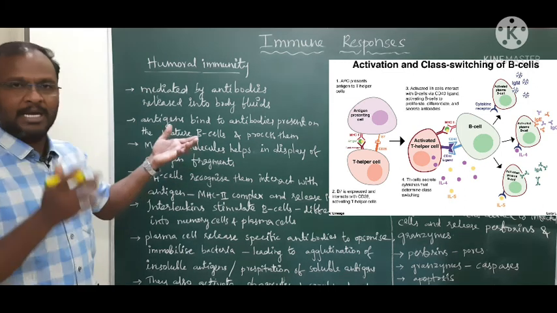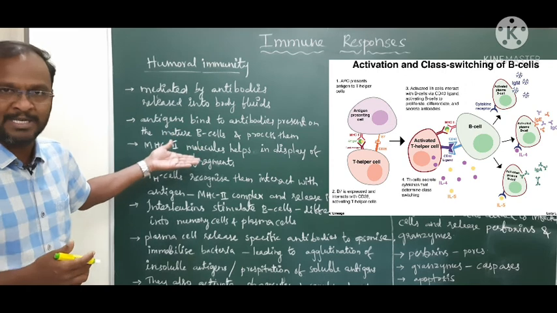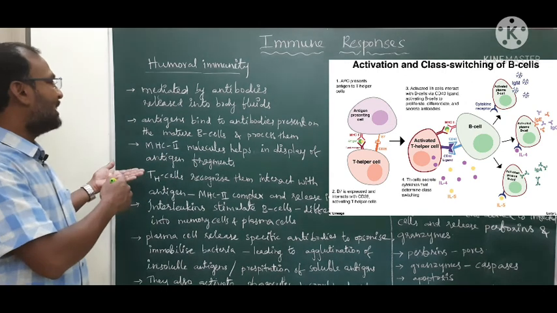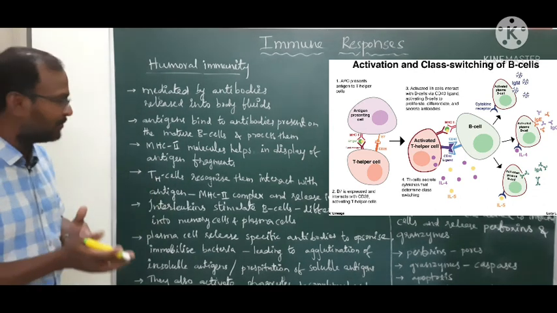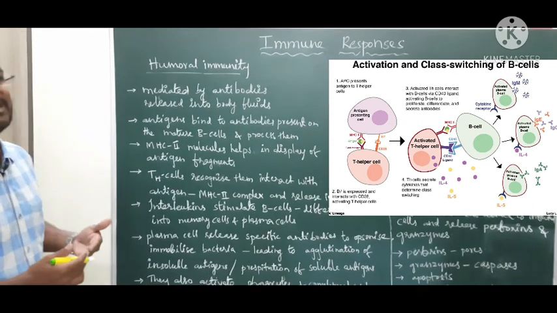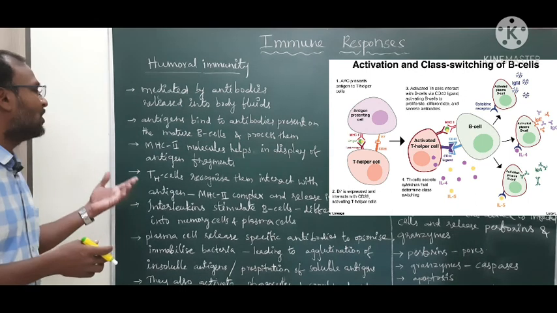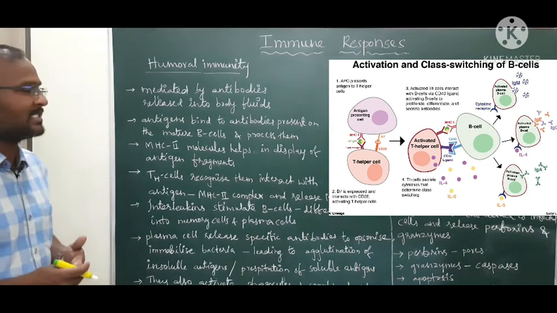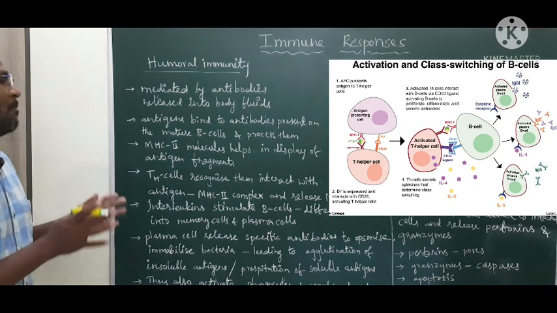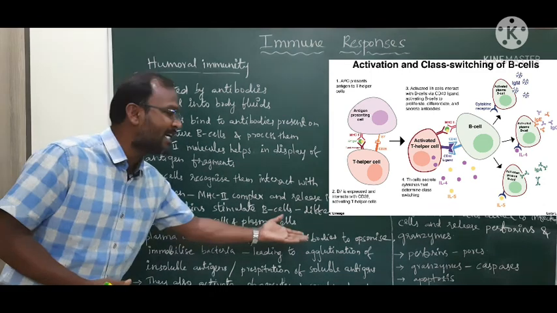First of all, see, it is a chain reaction. Simply, first antigens bind to the antibodies which are present on the mature B cells, and these mature B cells process them. Then with the help of MHC molecules they display them. Then these displayed antigens are recognized by the TH cells. After recognition, they bind to these antigen and MHC complexes and release the interleukins, and these interleukins stimulate the B cells to differentiate into plasma cells as well as memory cells. Plasma cells then release specific antibodies.